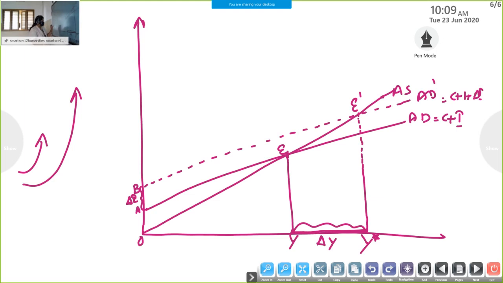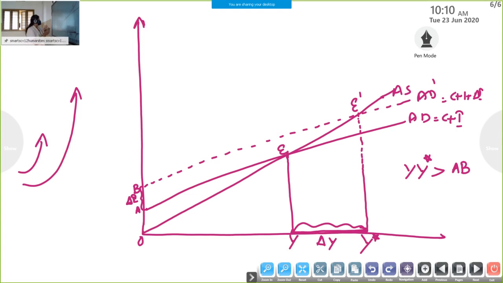Due to the additional investment AB, the level of income increases from Y to Y star. Here Y star is greater than AB. Clear? So only this much rise in investment affects the economy, a multiplier effect in the equilibrium level of income.